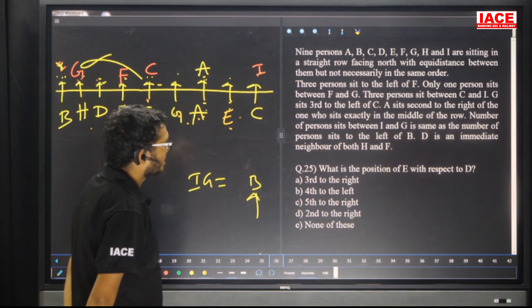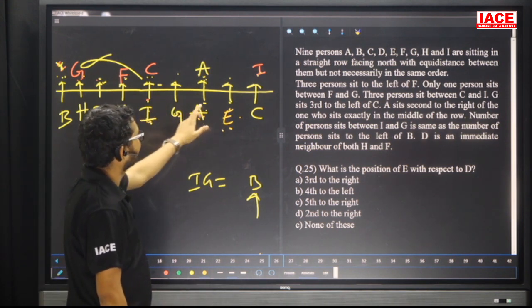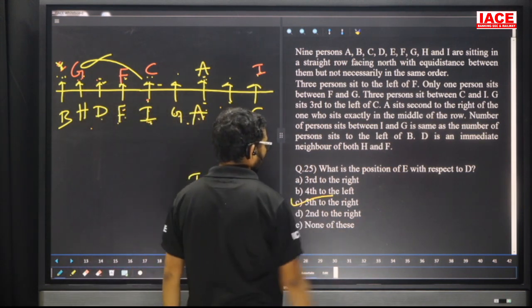Question number 25. What is the position of E with respect to D? First right, second right, third right, fourth right, fifth right. The answer is fifth to the right, option C.